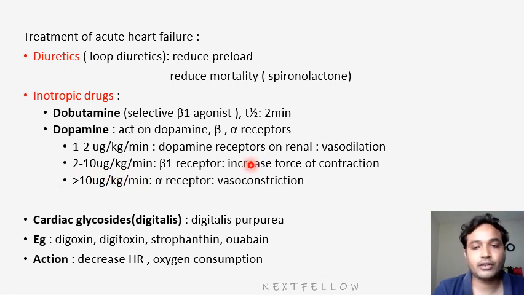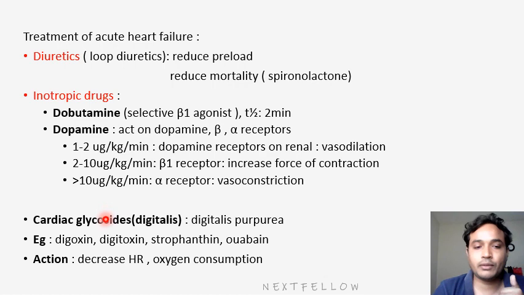When you are giving high doses, that is greater than 10 microgram per kg body weight, obviously it will act on alpha 1 receptors, thereby increasing vasoconstriction, thereby raising BP. So this is how DOPA will have different effects at different doses and on different receptors.